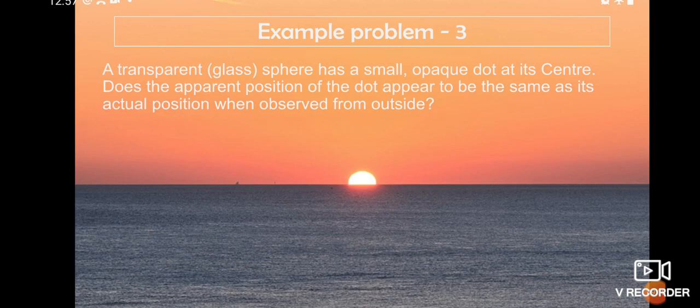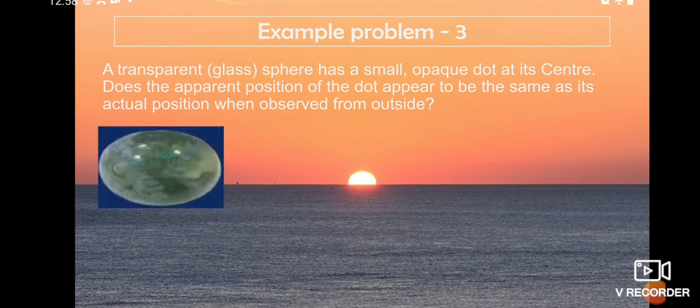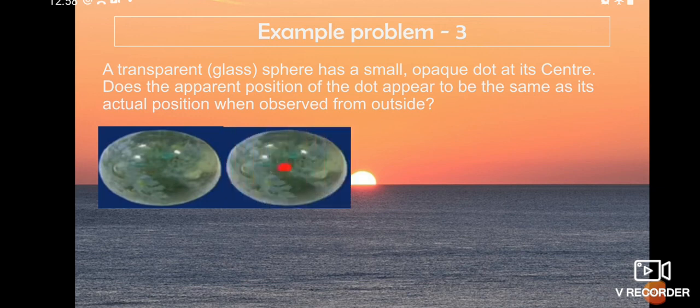A transparent glass sphere has a small opaque dot at its center. Does the apparent position of the dot appear to be the same as its actual position when observed from outside? So I will explain this by using pictures. Here a transparent glass sphere is there.